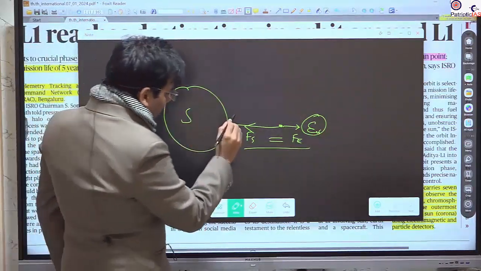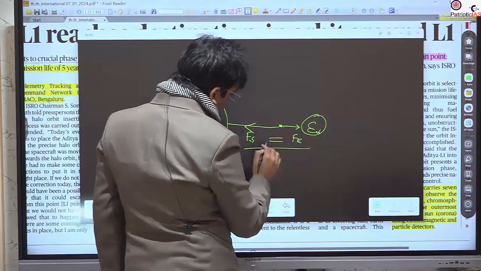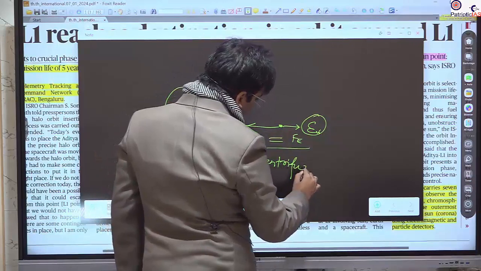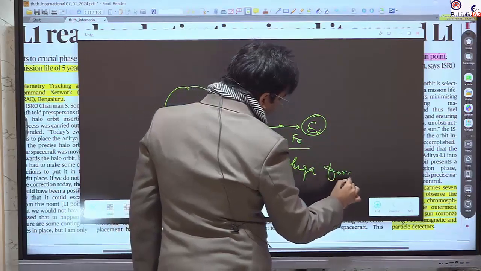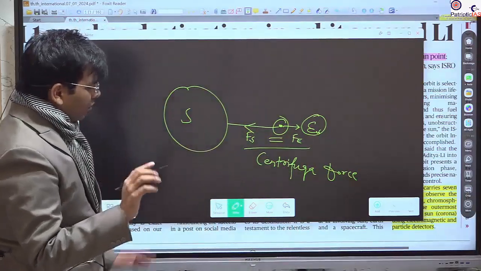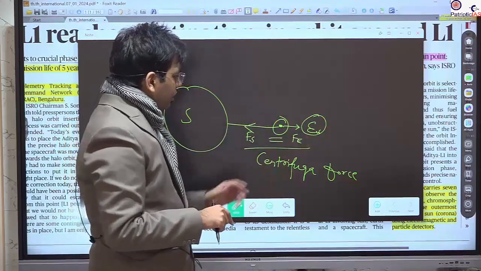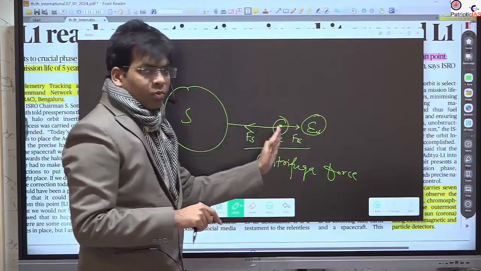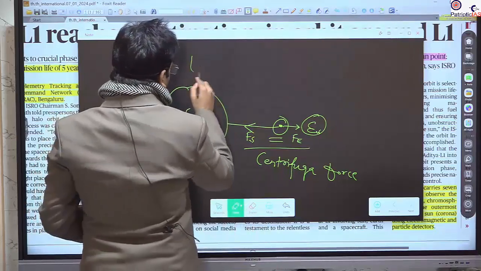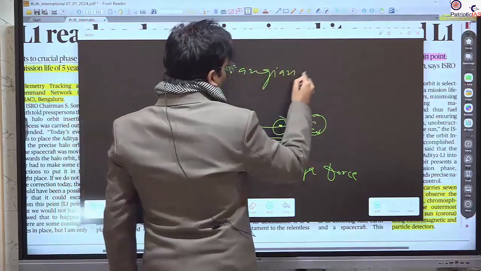So these points where the gravitational force of the sun and earth equates to the centrifugal force of this third body are known as the Lagrangian points. So in simple words, you should know that the force from the sun and the force from earth will cancel out each other at this particular point. This point is known as a Lagrangian point.